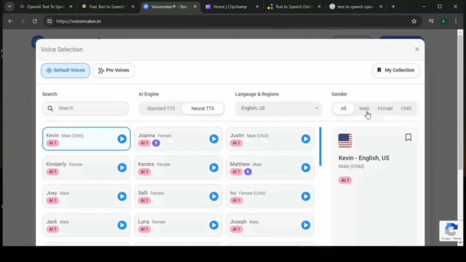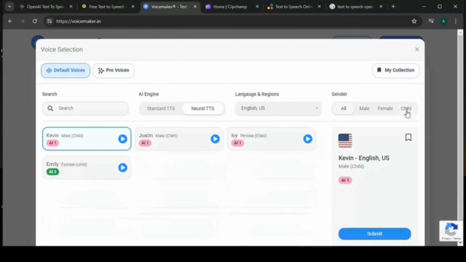So from your English US, they have male, they have female, they have child. So these are the categories they have. So you can click on child, and you can choose from the character you want. So I'm just going to click on child so you can actually understand. I'll start from the female, of course.